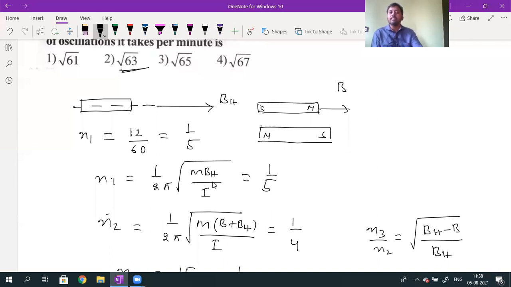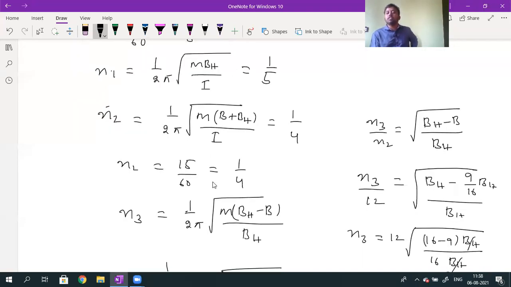Initially, the given bar magnet is in the magnetic meridian. Magnetic meridian means it will align in the direction of BH. Now, another bar magnet is providing the external magnetic field B, such that B and BH are both in the same direction. It will make 15 oscillations per minute. N2 value will be equal to 15. N2 formula: 1 by 2 pi into root over M into the resultant magnetic field B plus BH divided by I, which is equal to 1 by 4.